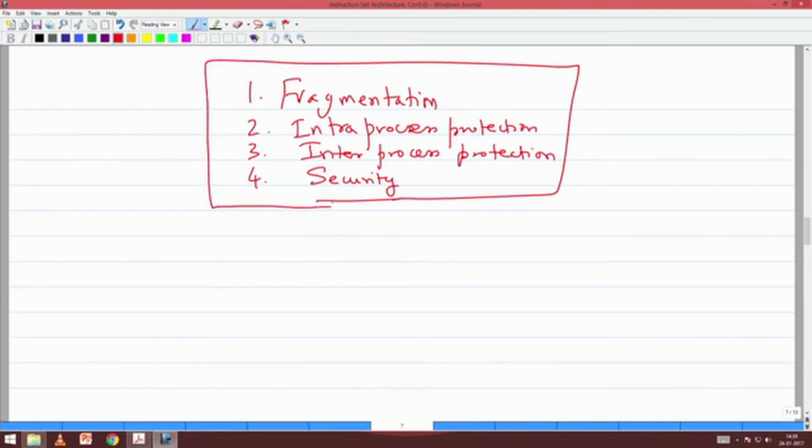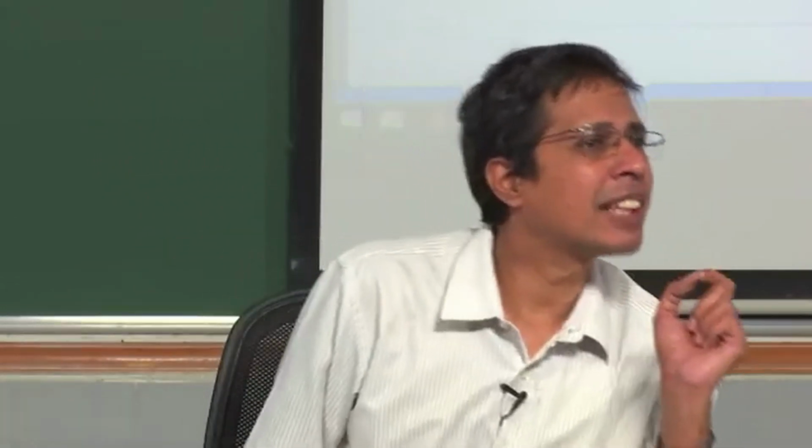So 4 important aspects we need to study as a part of segmentation. These are the 4 things in addition to the position independent compilation. So the compiler had an issue and that is already solved. Now these 4 are basically operating system issues, and how segmentation will address them is what we are going to talk about.